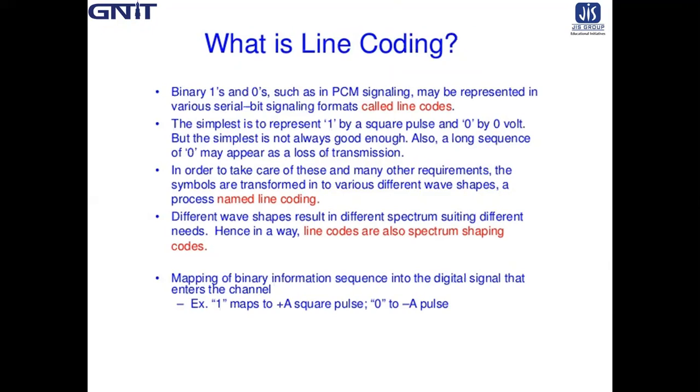Line coding means before transmission, digital data is converted into some suitable formats. That is called line codes. Those suitable formats are called line codes. So we should know first why line coding is required, or why some particular suitable data formats are required.